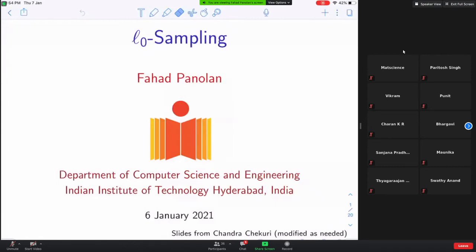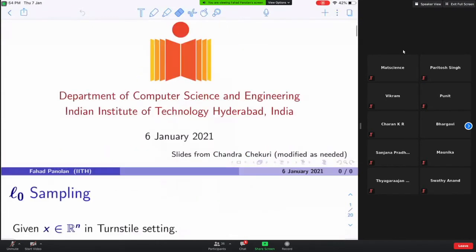Okay. So this lecture will take half an hour. There are only 11 slides, and it's a very simple application, which is called L0 sampling. For L0 sampling we will use sparse recovery, and sparse recovery is an application of count sketch.